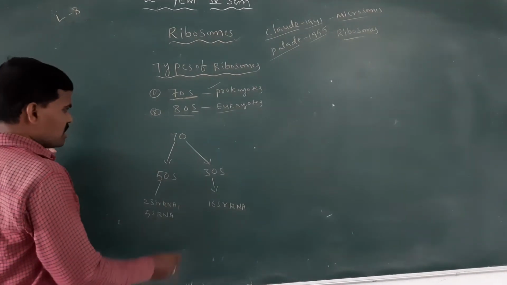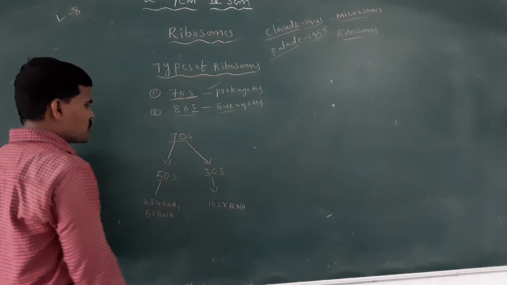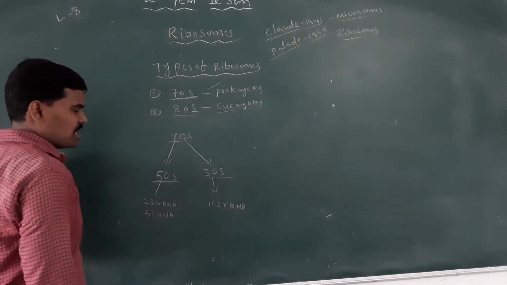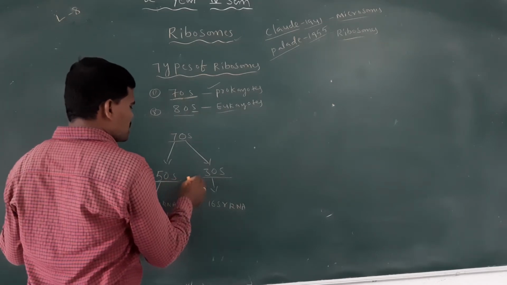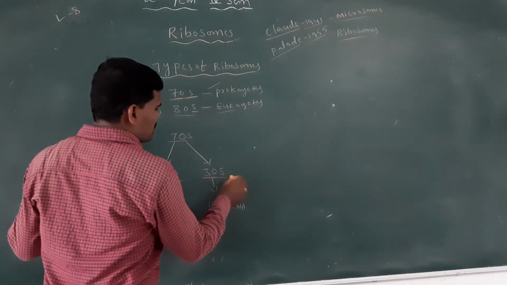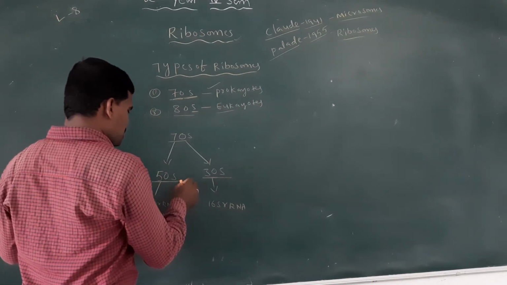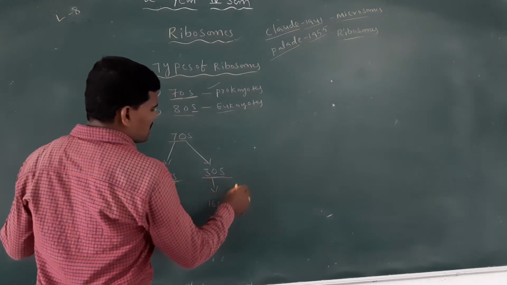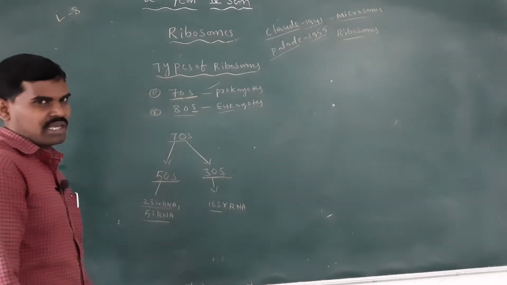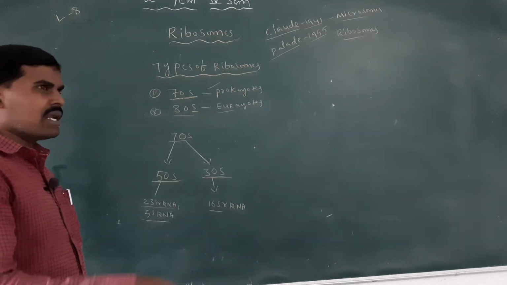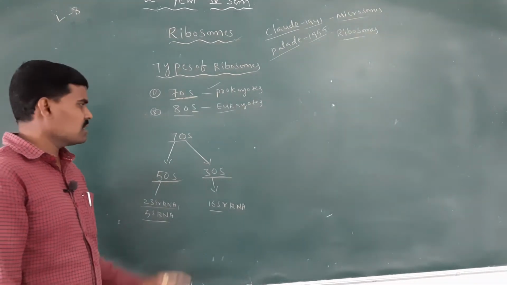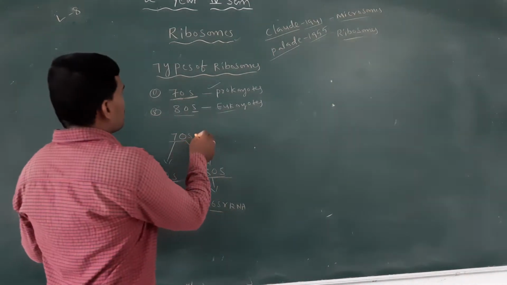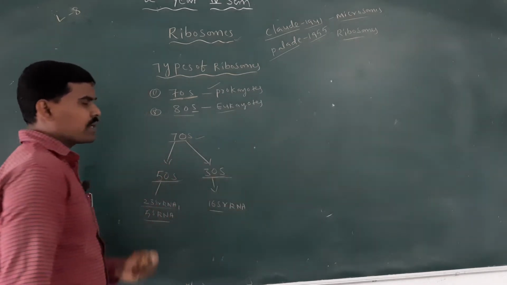To summarize, the 70S ribosome has two subunits: the large subunit, 50S, and the small subunit, 30S. The 50S subunit contains 23S RNA and 5S RNA, and the 30S subunit contains 16S RNA and some proteins. This is the 70S type found in prokaryotes.